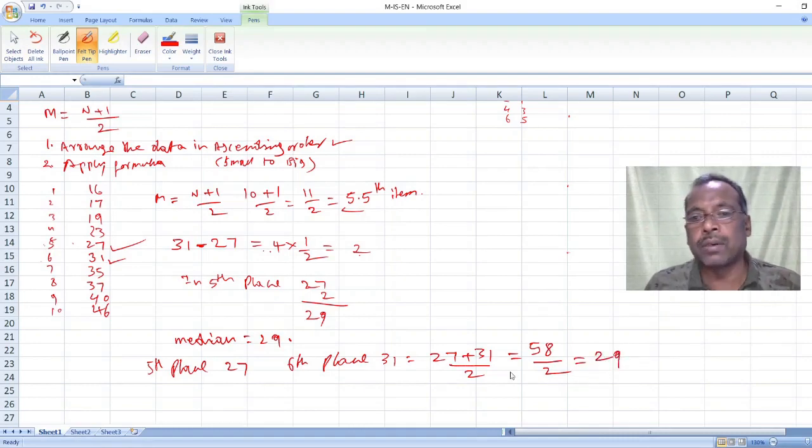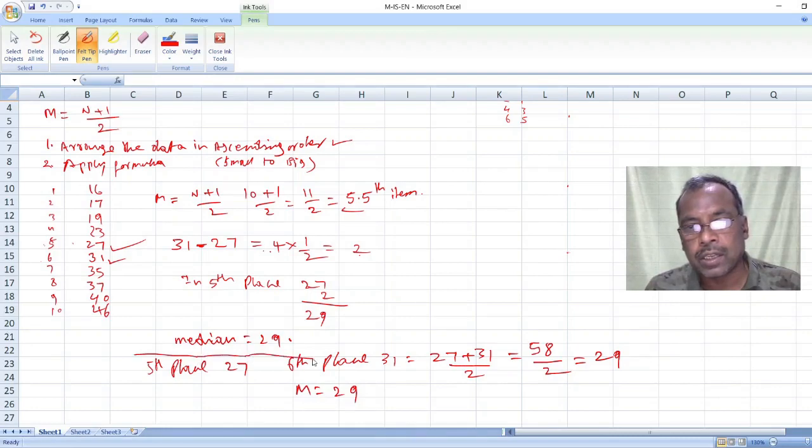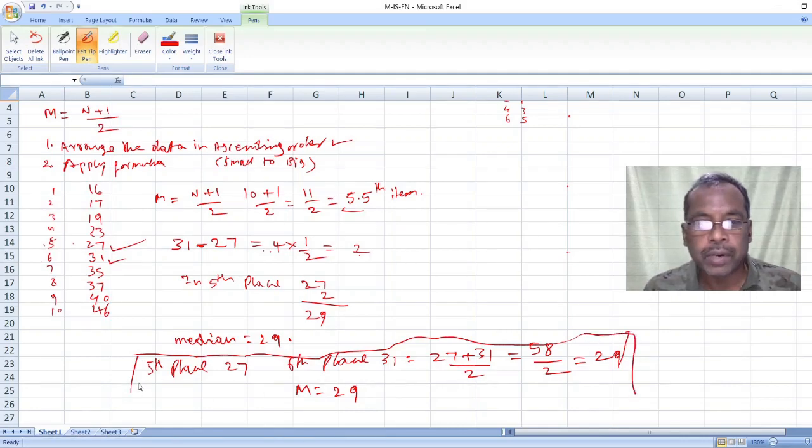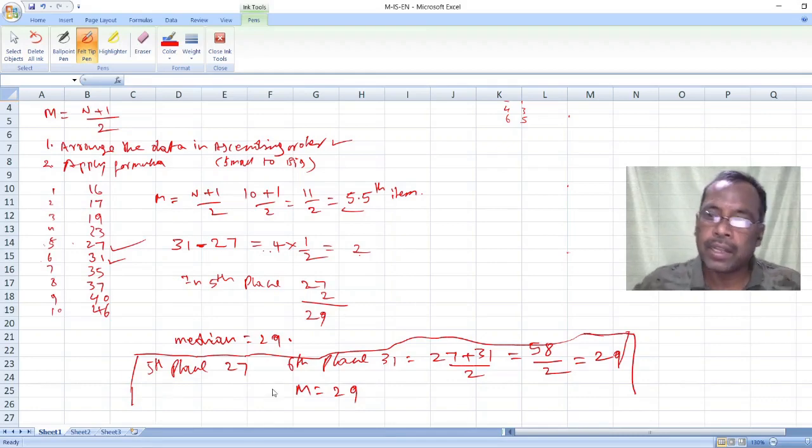In that way also you can find out the median. So M is equal to 29. This is the second method. Okay students, in this way you have to find out.